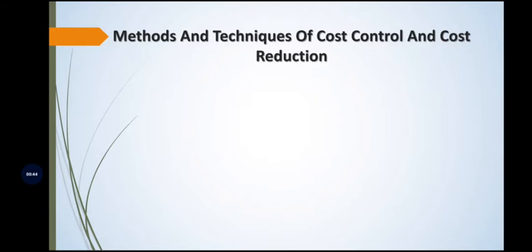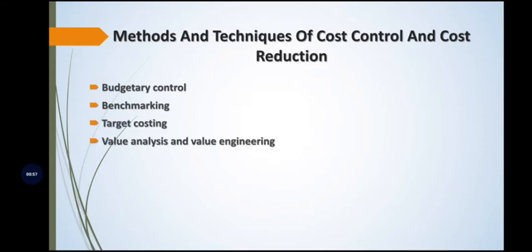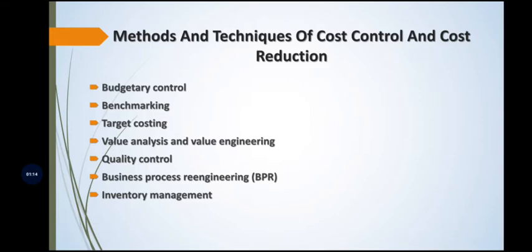Under that, first one, budgetary control, and second one, benchmarking, third one, target costing, and fourth one, value analysis and value engineering, and fifth one, quality control, sixth one, BPR, business process re-engineering, and next one, inventory management, IM, next Kaizen costing, and last one, work study method.